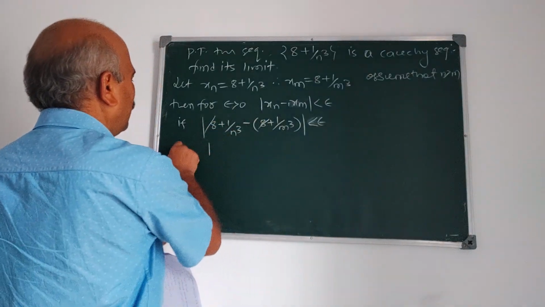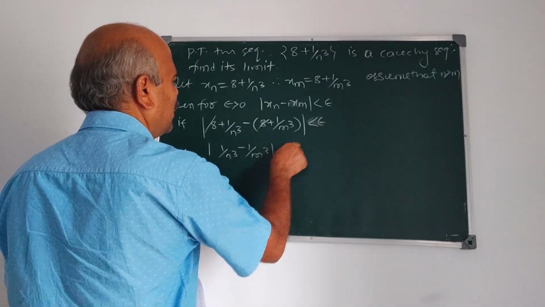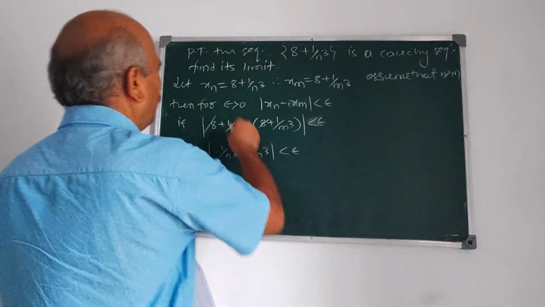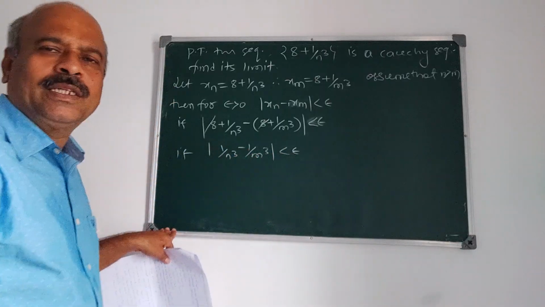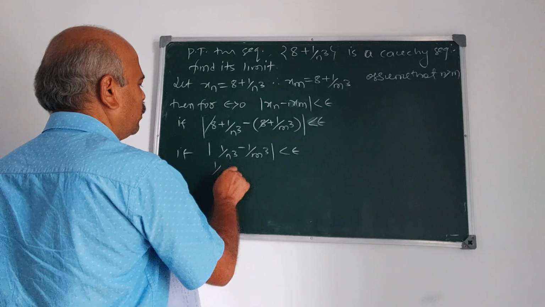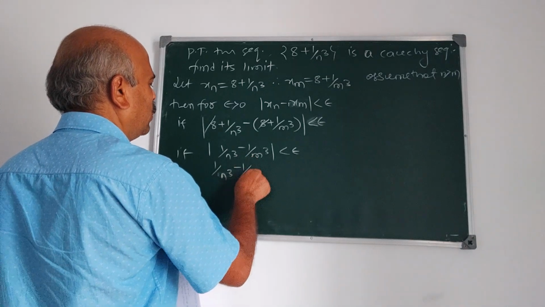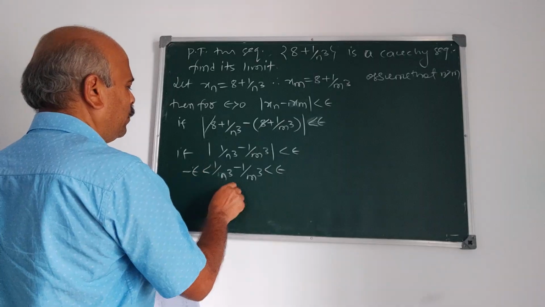This holds if mod of 1 upon n cube minus 1 upon m cube is less than epsilon. So mod xn minus xm is less than epsilon if 1 upon n cube minus 1 upon m cube is less than epsilon and greater than minus epsilon.